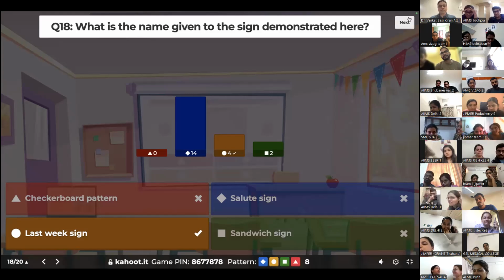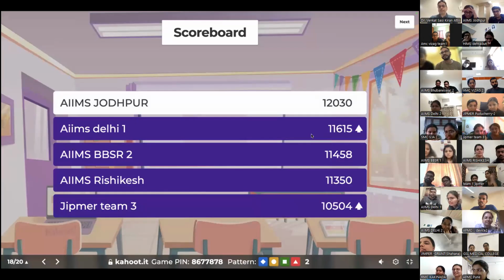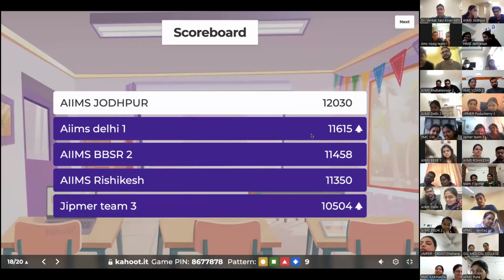So let's see. Only 4 of you have got it right. Let's see how the leaderboard looks. Right, so AIIMS Delhi has now moved up, followed by AIIMS Bhubaneswar, Rishikesh, and JIPMER. Unless you do really badly, you're probably going to the finals with just 2 more questions to go. Let's vote the answers subsequently. JIPMER Team 3, you're very close, only about 800 points difference.